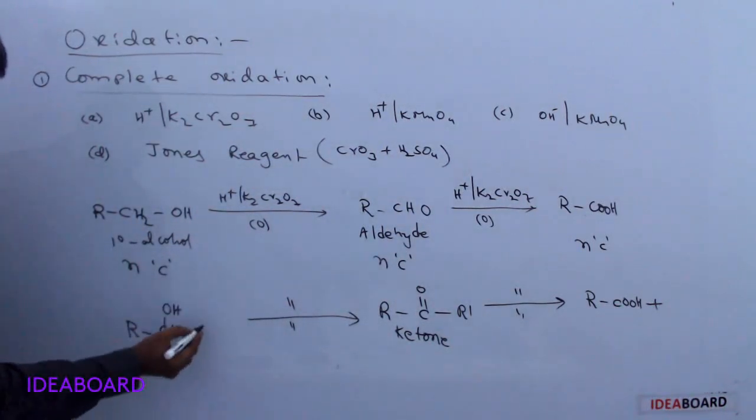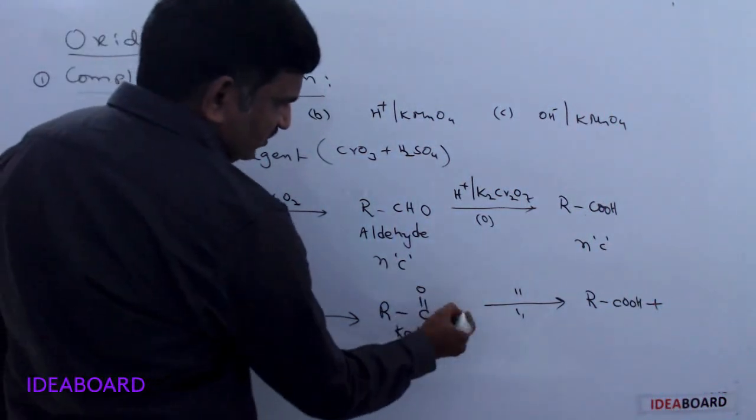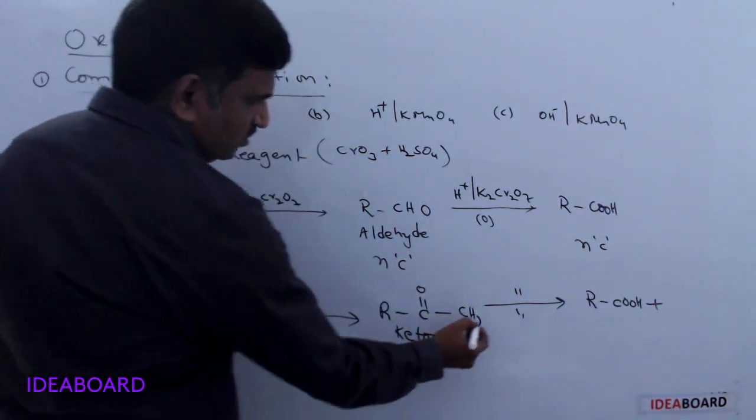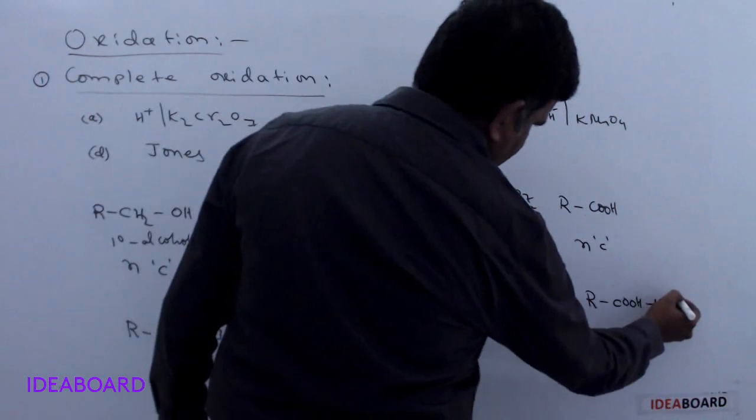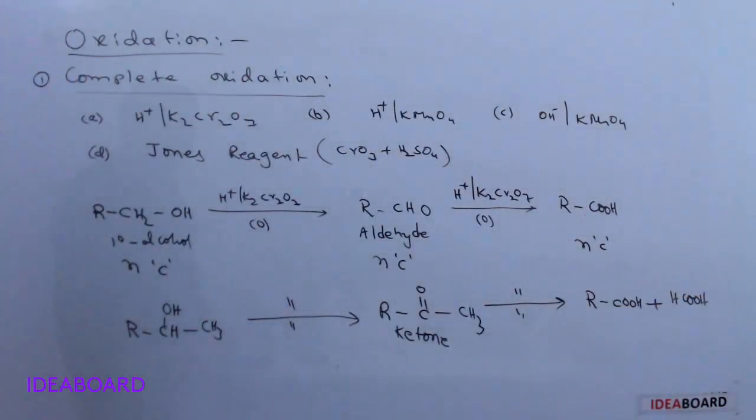here, based on the carbon taken, R dash, for example, we have a CH3 group here. A CH3 group is present. Here also we have a CH3 group, and here we are getting HCOOH. Okay, this is a common oxidation process of ketones.